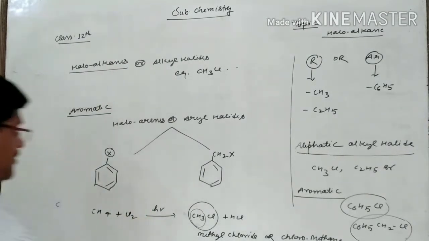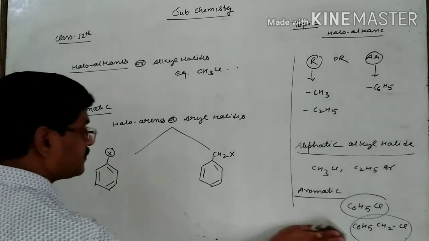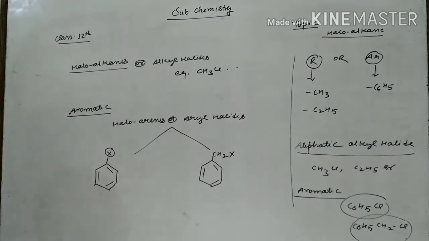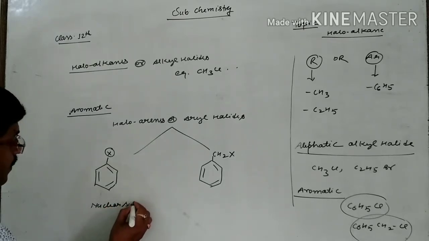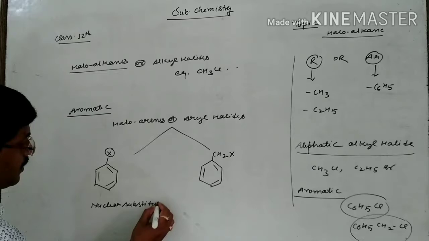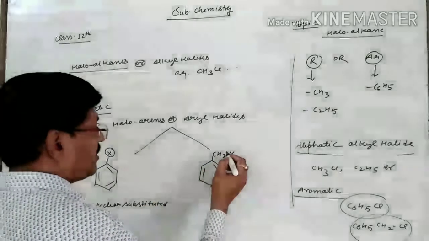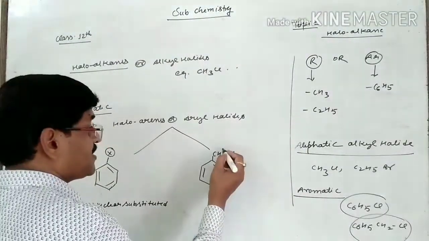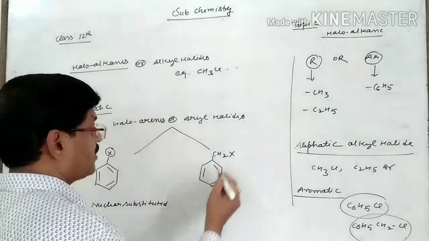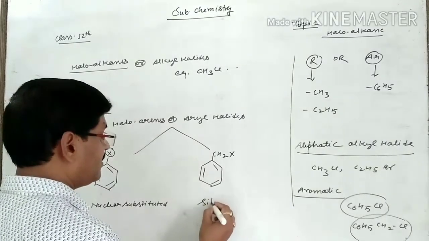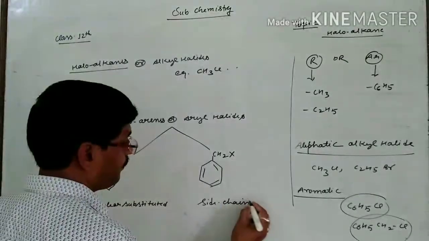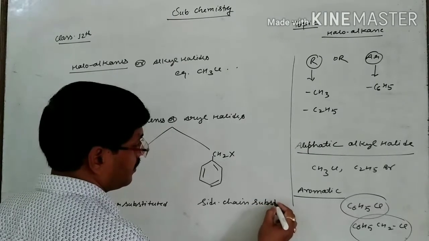In this one, the halogen atom is present directly over the benzene nucleus. It means this is nuclear substituted. And in this one, by the substitution of the side chain's hydrogen atom by the halogen, it means this one is side chain substituted.